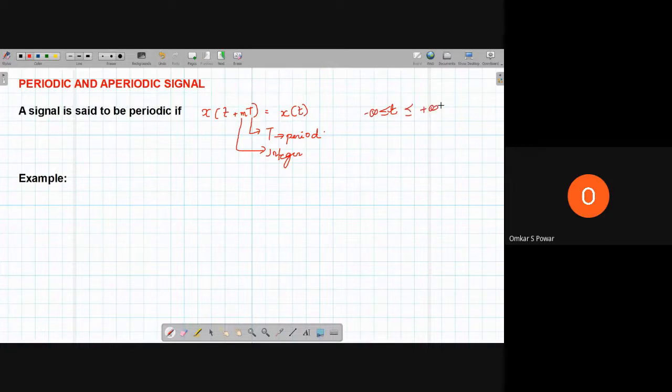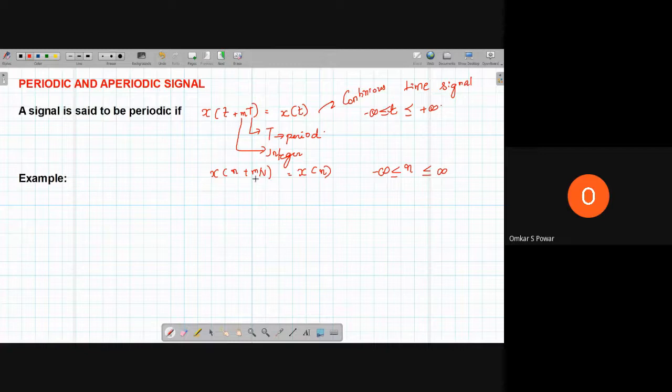Now, this is for a continuous time signal. If we want the equation for a discrete time signal, x of n plus mN is equal to x of n, where n ranges from minus infinity to infinity.